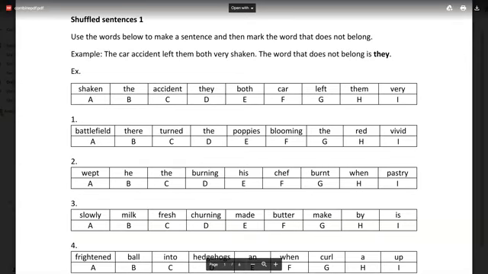Shuffle sentences is a part of CEM, Bexley, but it also came last year in Kent, so you might get this in your 11 plus. The example they have given is the words shaken, the accident, they both, car, left them, very. You need to make the sentence and tell me the word which is not needed. The word not needed is they, and the sentence is the car accident left them both very shaken.